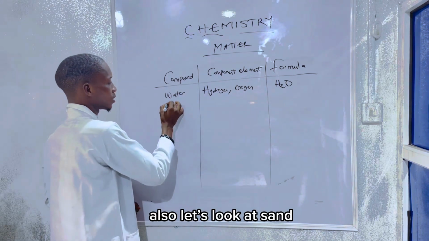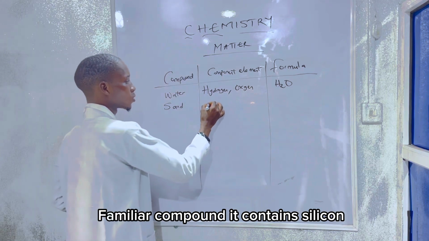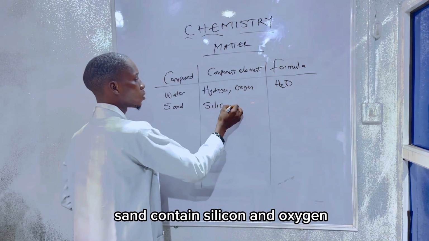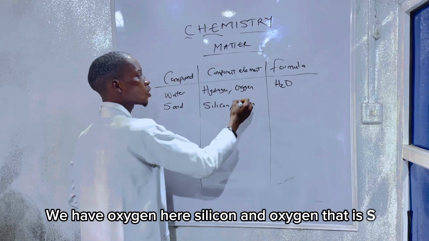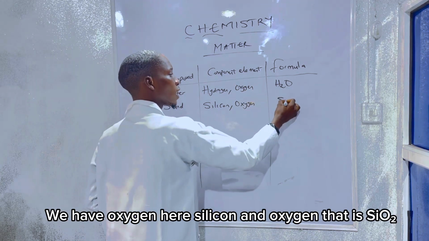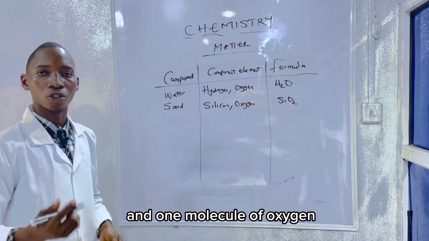Also, let's look at sand. Sand is also a familiar compound. Sand contains silicon and oxygen. That is SiO2.